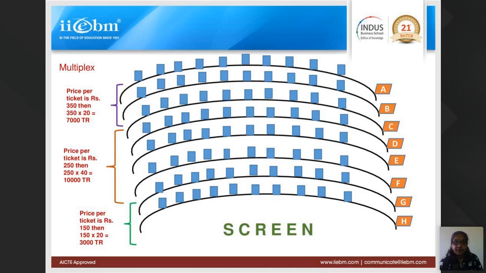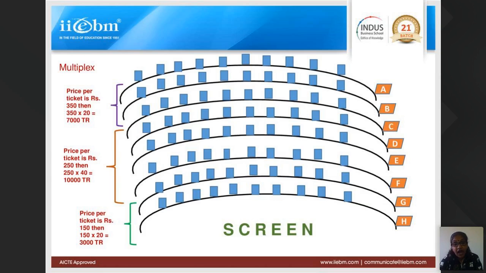And the higher middle class people are more, so he will keep more rows for them, and sell at a lesser price, and a still lesser price for those who are lower middle class. So like that they understand the population of a particular area or city, and then they do this type of price discrimination, and only then can they fetch more revenue.